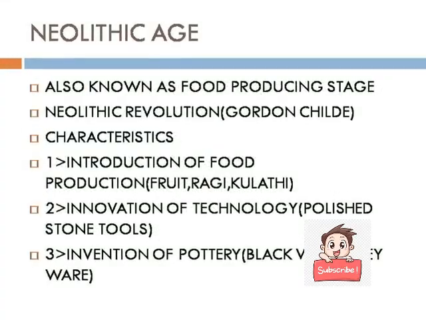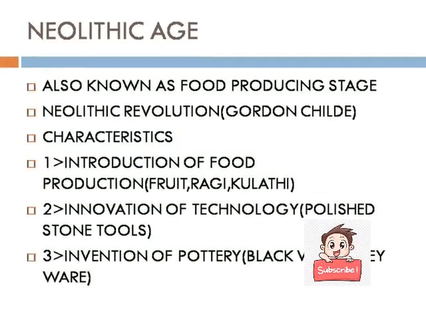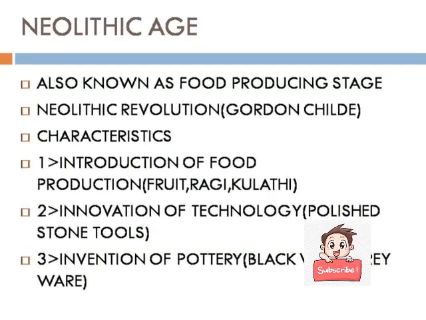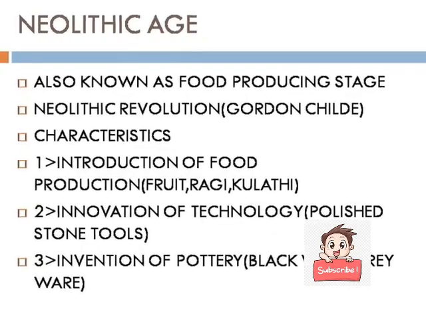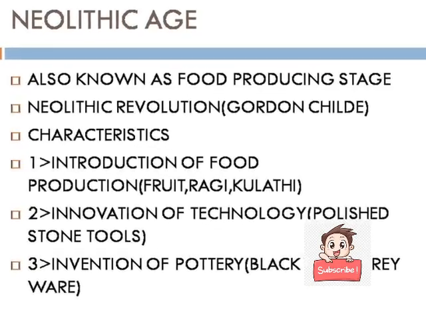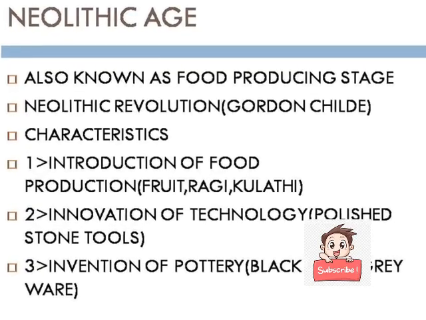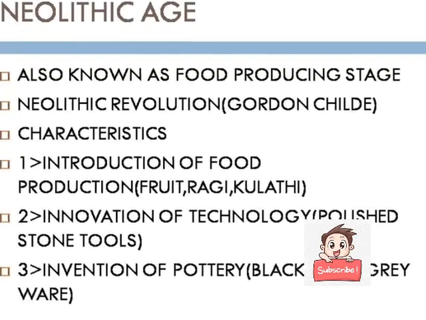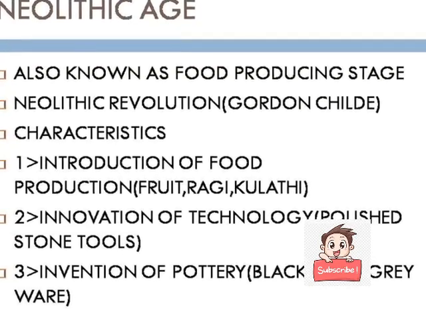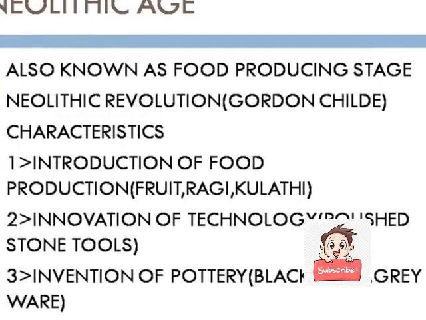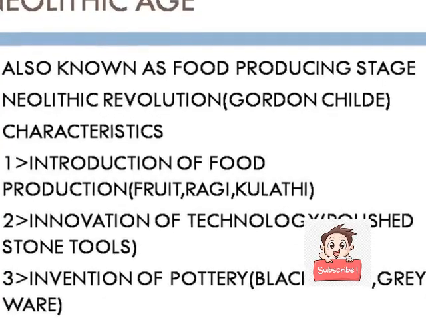Okay, in this slide we will discuss the Neolithic age, which has a time duration of 6000 BCE to 1000 BCE. It is also known as the Neolithic Revolution by Gordon Childe because food production started during this period. We can get the evidence of fruit, ragi, kulthi, and we can get the evidence of polished tools. Okay, and the invention of pottery also began during this period.